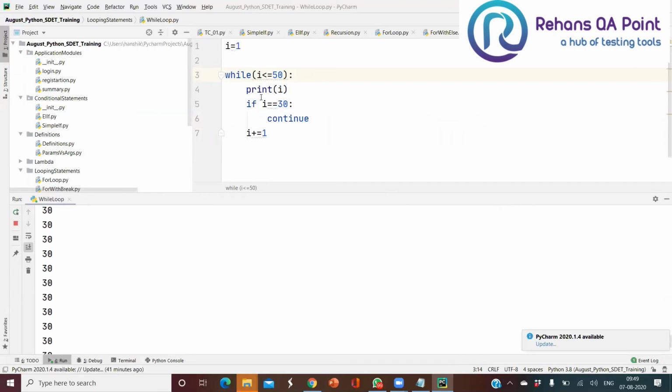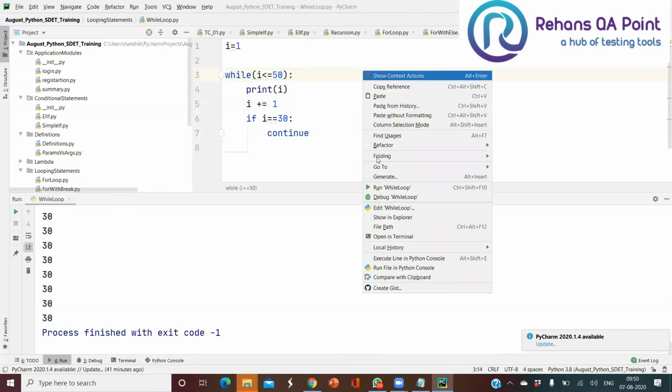So what happened here? It is continuing, right? It is not getting the increment i plus 1. As it is skipping, again it is going to come to 30, and as it is skipped, i is not getting incremented. So you should be a little cautious while writing your continue statements also. If i equals 30, then you have to continue. Then I want to write my i plus 1 somewhere to make my i value get incremented. Like this you need to write, i equal to i plus 1.